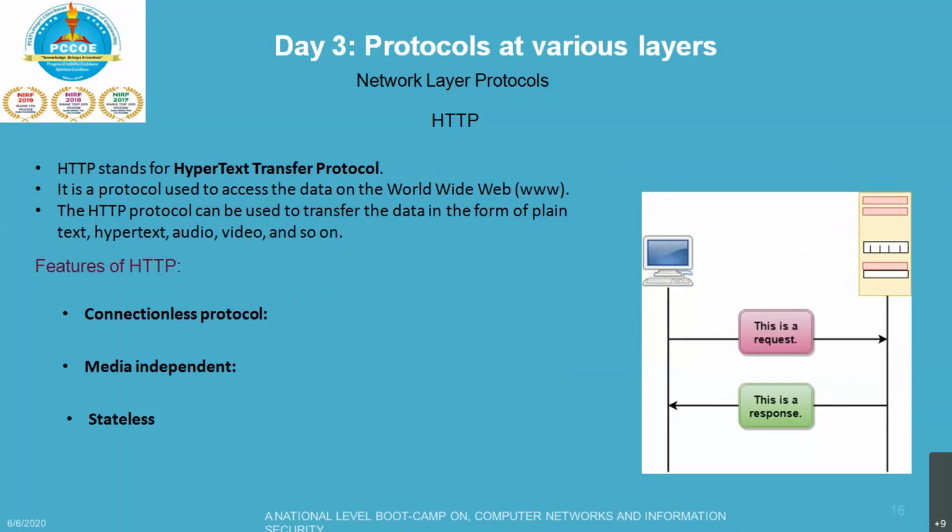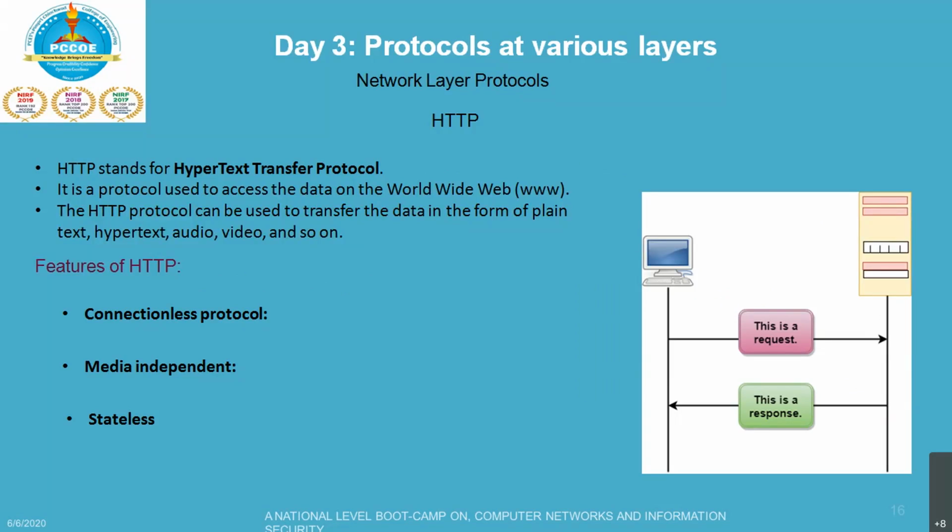So next is HTTP, which we use every day while accessing the internet. It is nothing but the Hypertext Transfer Protocol. It is a protocol that is used to access data on the World Wide Web. The HTTP protocol can be used to transfer data in the form of plain text, hypertext, audio, video, and so on.